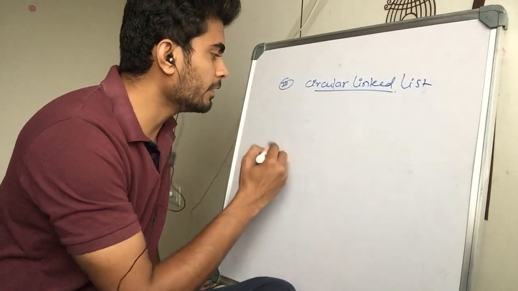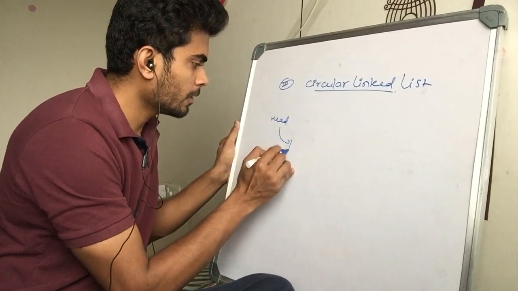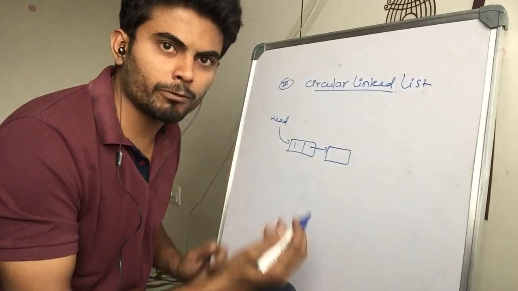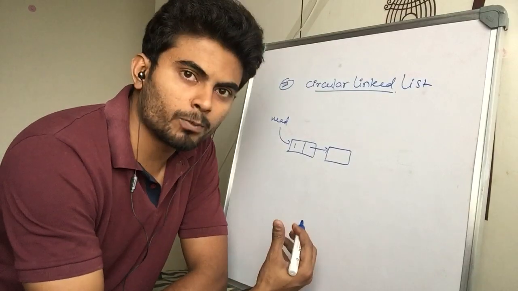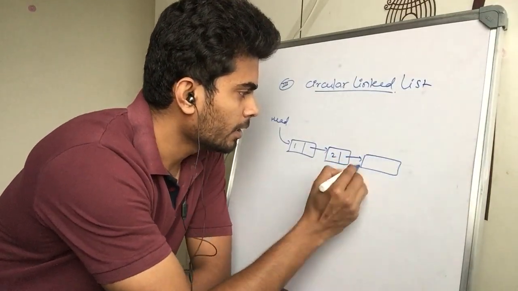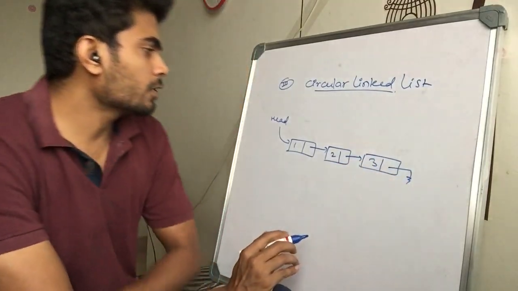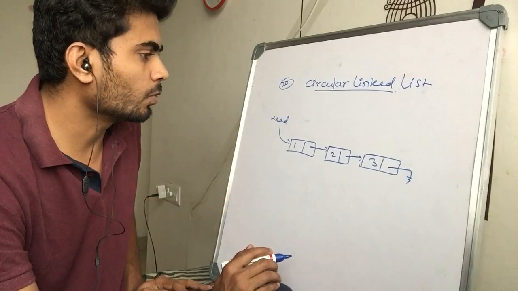So suppose this is our head and this was our linked list, because we are modifying the singly linked list only, to overcome that problem of not going backward. This was the general structure, the logical way a singly linked list is stored in memory.